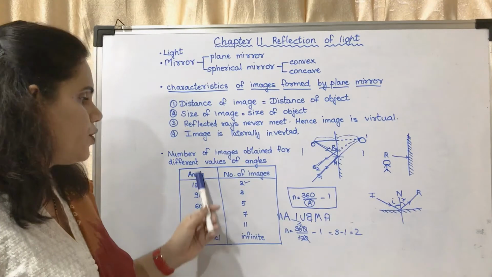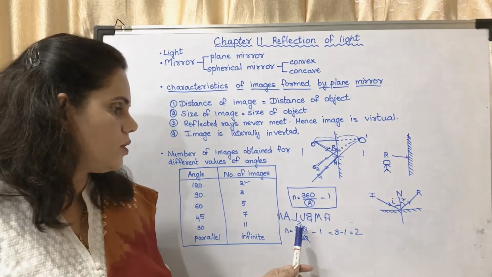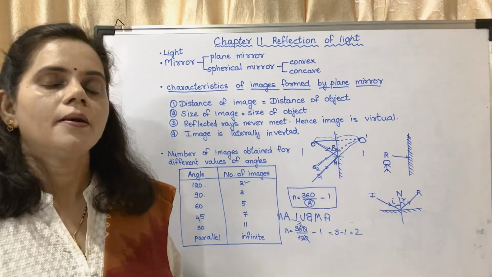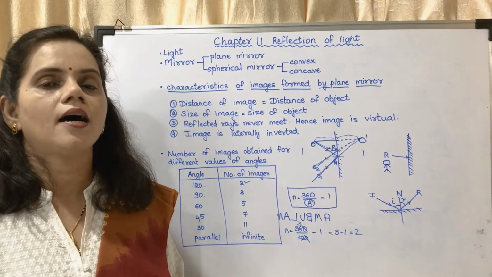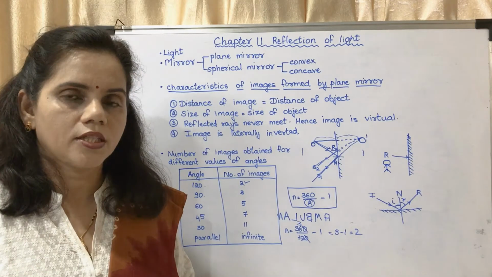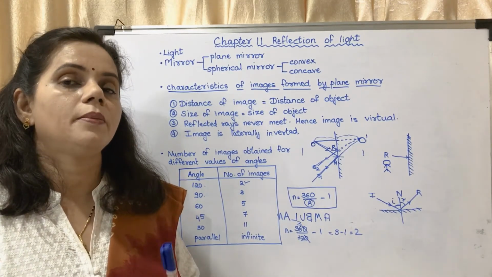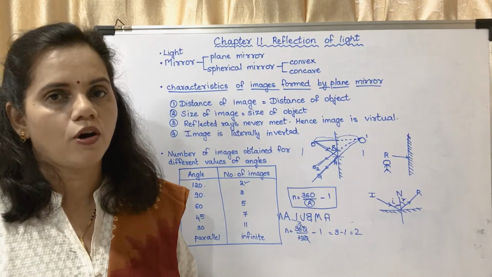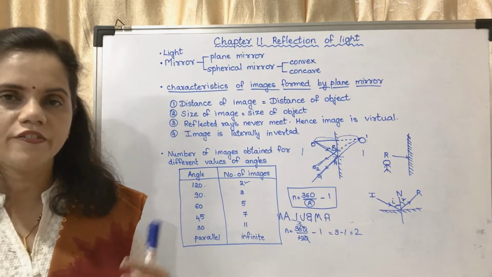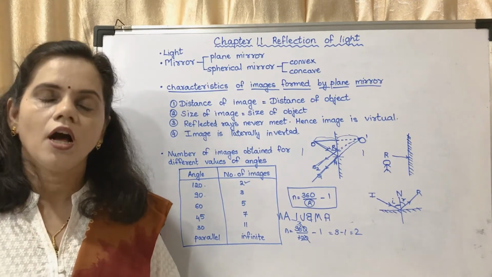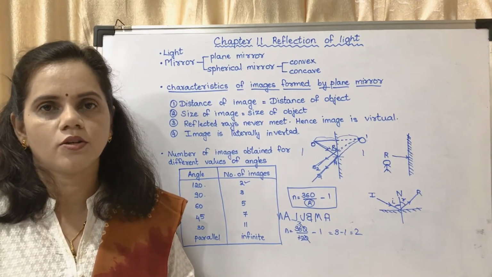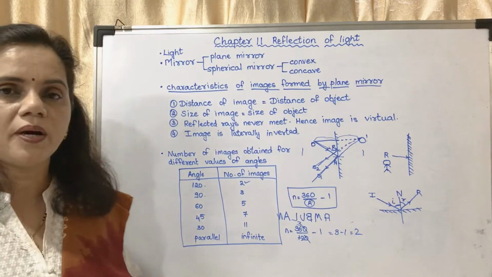If you know the value of the angle, you have to substitute it in this equation and find out the value. But if the mirrors are kept parallel to each other, then how many images will be formed? There will be an infinite number of images. This is a very important question. How many images will be formed if you keep two mirrors parallel to each other? You will get an infinite number of images. Now this is about the first part of the chapter.